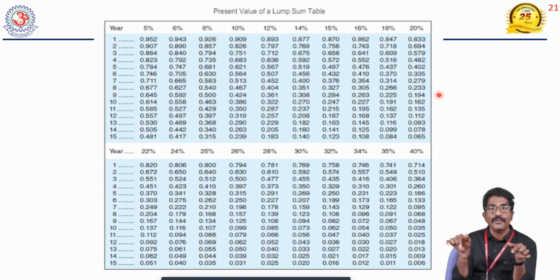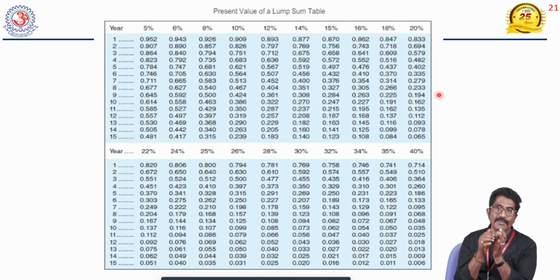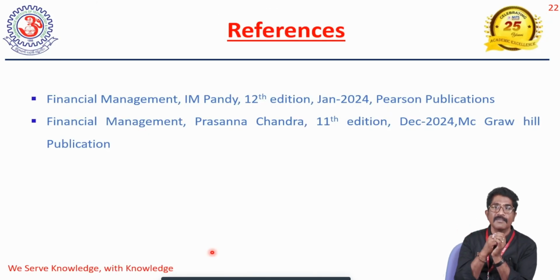Five techniques are there: two techniques from the traditional methods and three techniques from the modern methods. These are the five techniques. This is one side of the coin of capital budgeting. The other side of capital budgeting we'll see in the next class.